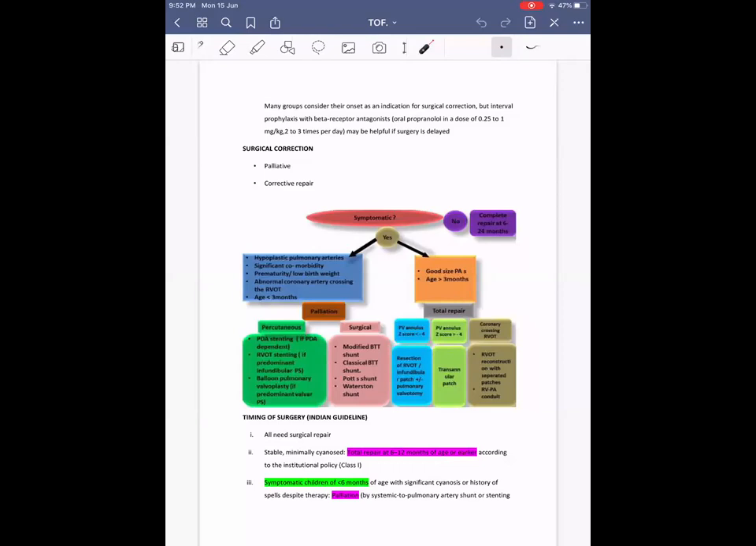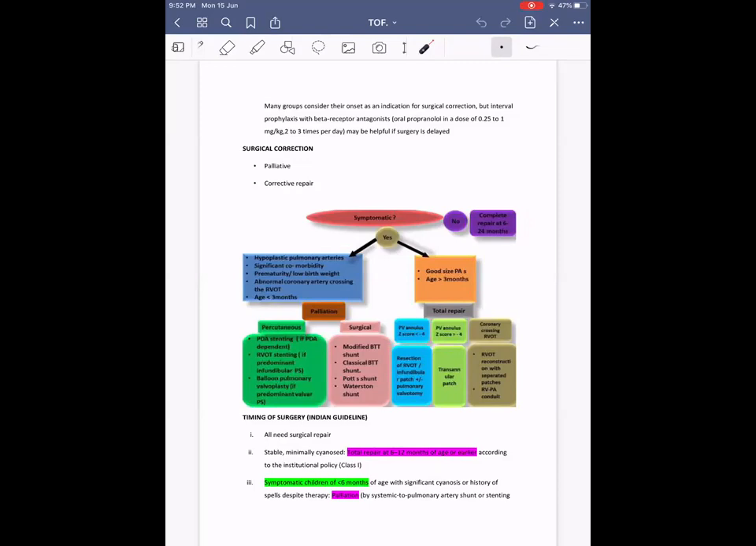Coming on to surgical correction, there are two types of surgeries, mainly palliative surgeries and corrective repair. We'll see the surgical steps in this flow chart. Surgery is the treatment of choice for all TOF cases, whether they are symptomatic or not. If not symptomatic, then complete repair at 6 to 12 months. If they are symptomatic, then it has to be considered even before 6 months of age.